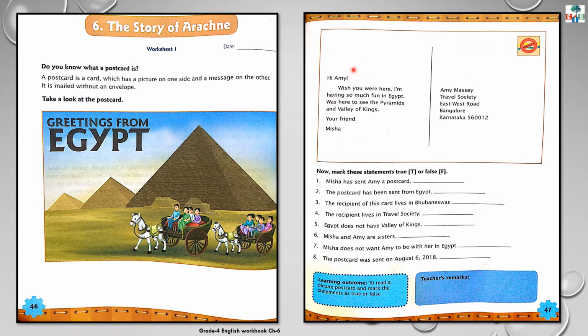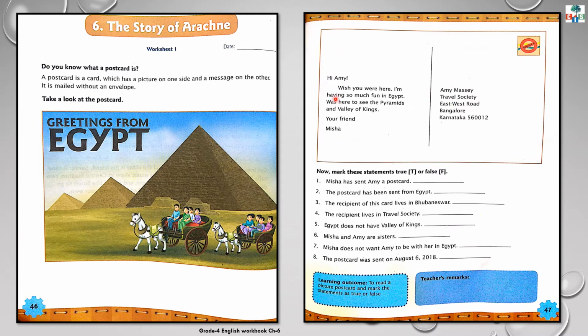So who will receive this message? Amy is going to receive this message. So Amy is called a receiver or recipient. Understood? So who is the sender? Misha. Who is going to receive this postcard?